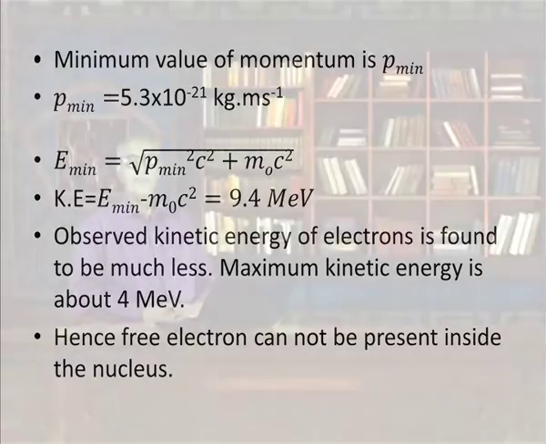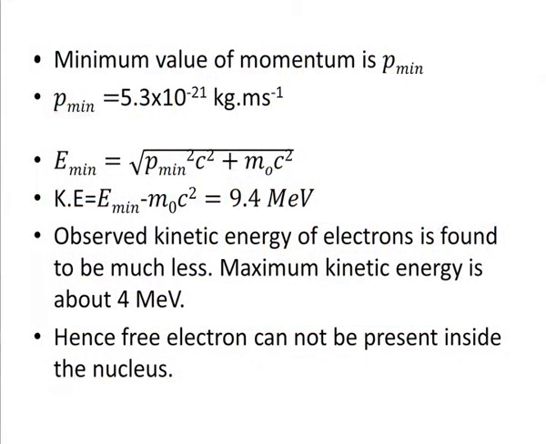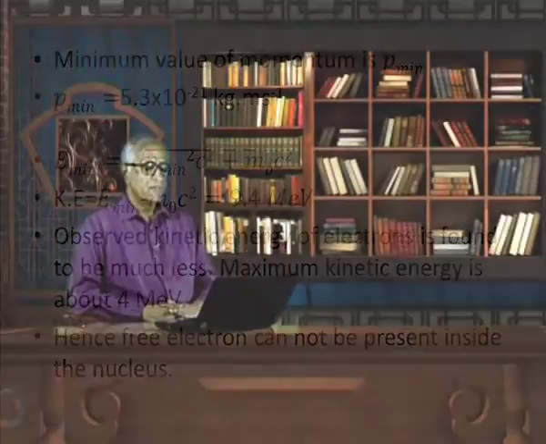and with these calculations we land up with the kinetic energy being equal to 9.4 MeV. Now, the point is that if you say that the electrons are inside the nucleus, then they should have the kinetic energy which is 9.4 MeV, but observed kinetic energy of electron is found to be much less, and the maximum kinetic energy is about 4 MeV. You see the difference, 4 MeV is the observed value, and what is predicted via uncertainty principle, if you assume electron to be inside the nucleus, is 9.4 MeV.